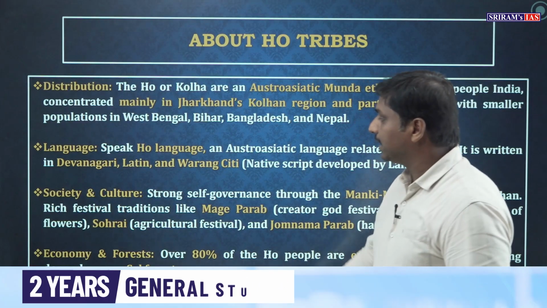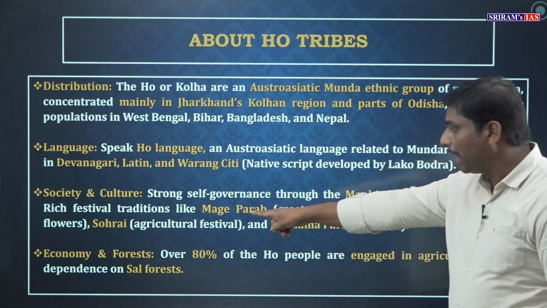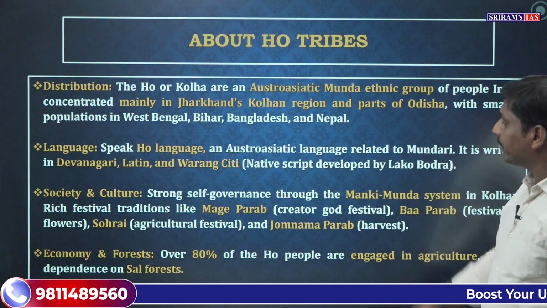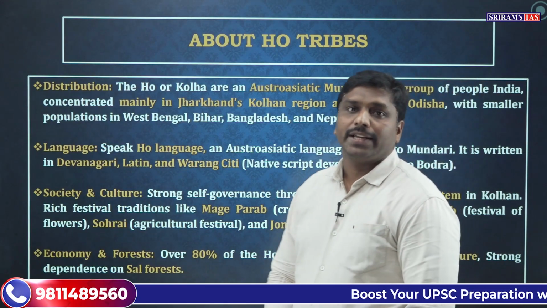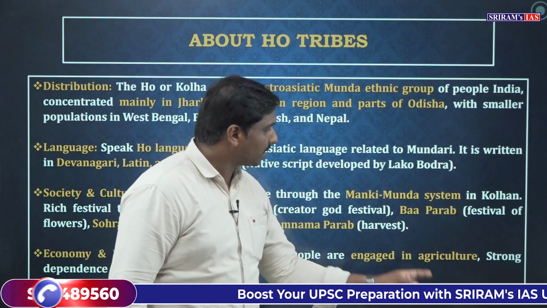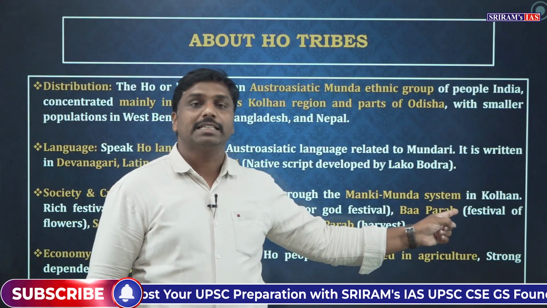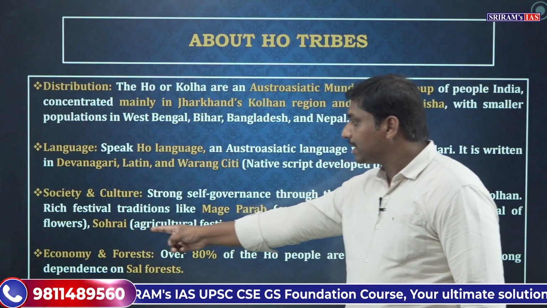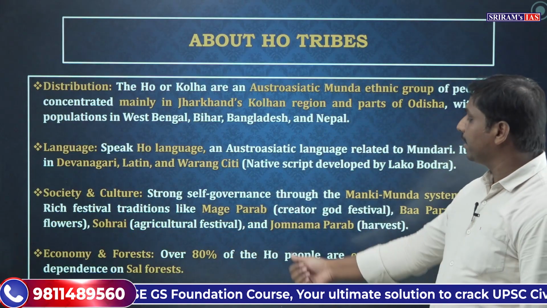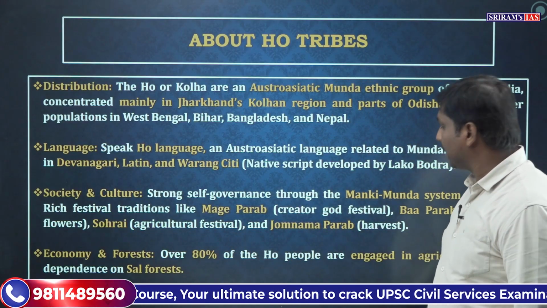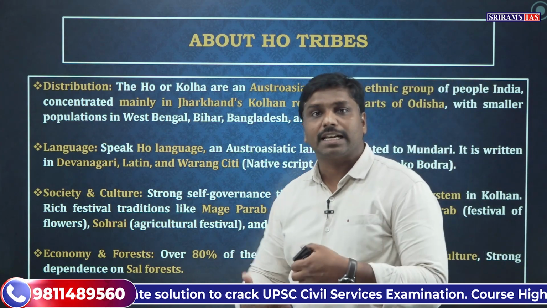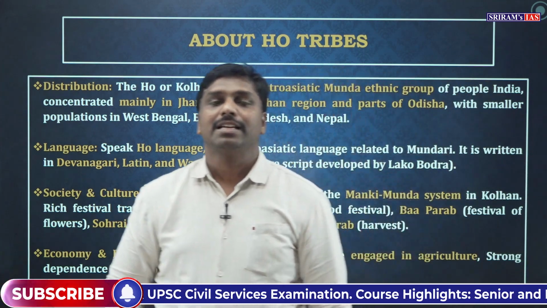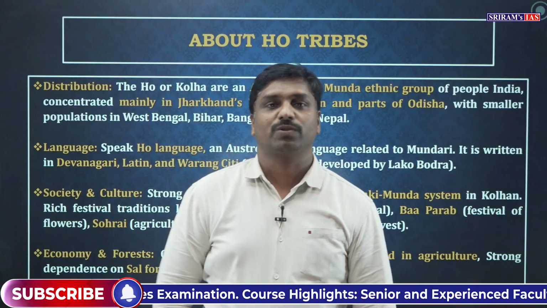They follow festivals like Mage Parab, which means the creator god festival, and Ba Parab, the festival of flowers, and Sohrai, the agricultural festival, and Jom Nama Parab, the harvest festival. These are the different festivals that they follow in their culture.